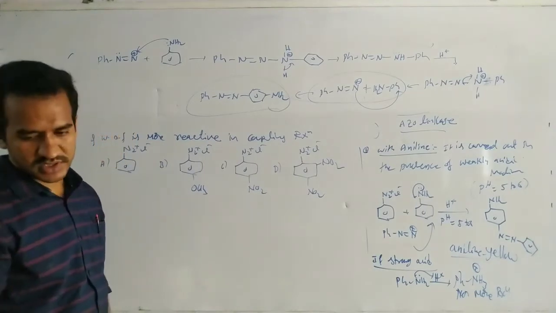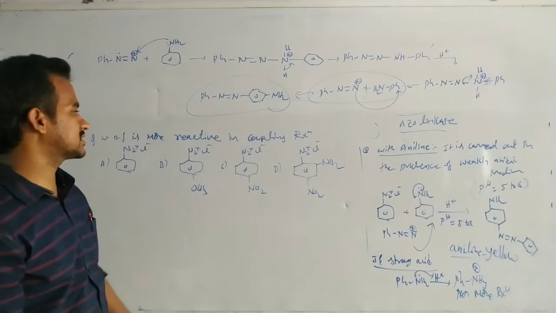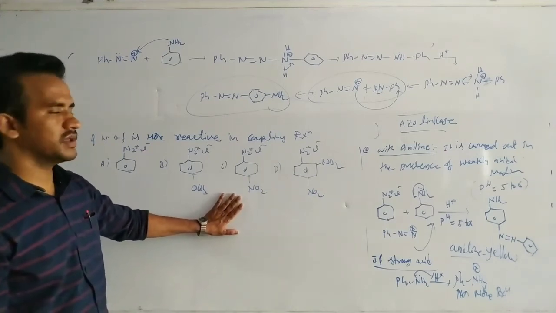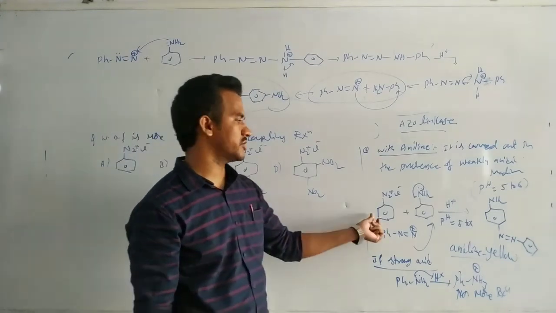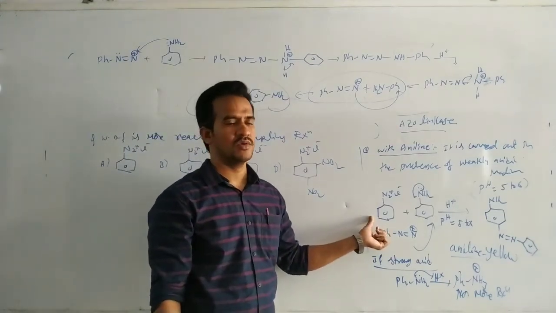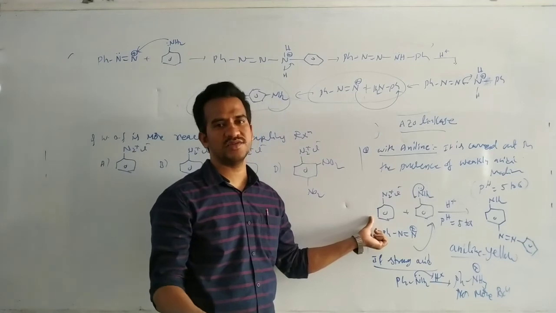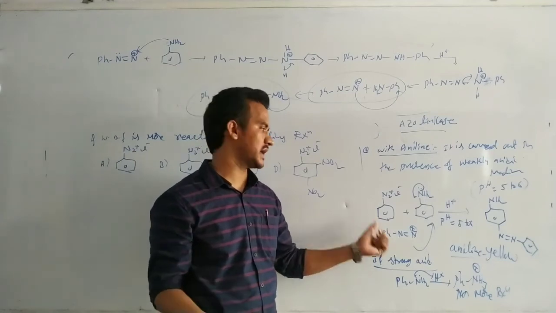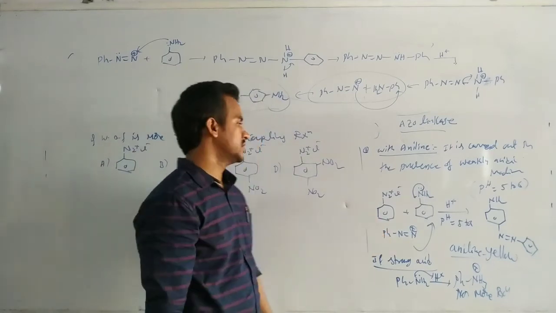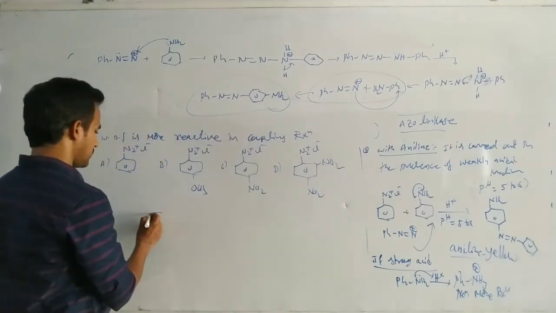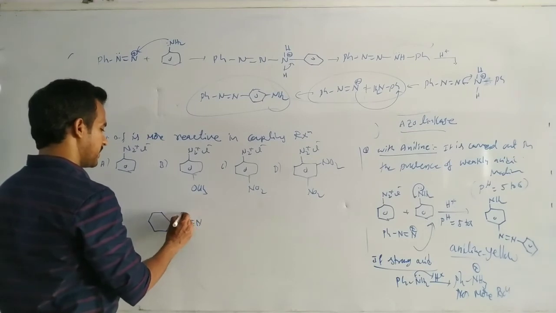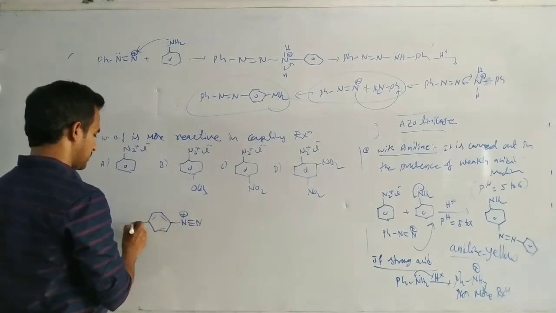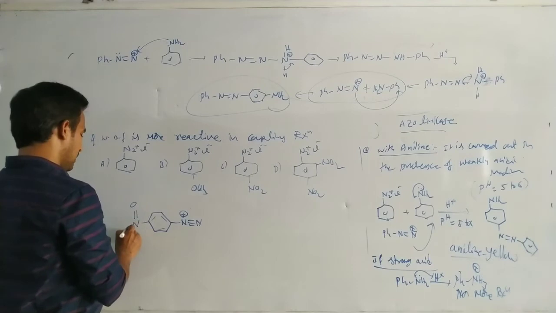Actually here the reactivity of these coupling reactions is explained based on the reactivity of the electrophile. So what is the electrophile in this case? Diazonium salt is the electrophile. Why is it an electrophile? Because it is electron deficient. Now here N double bond N, here plus, pi bond, this one N double bond O like this.